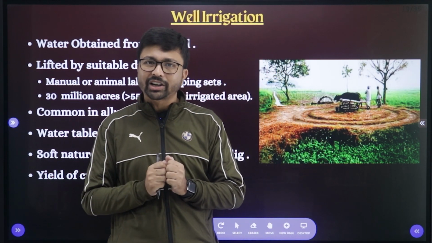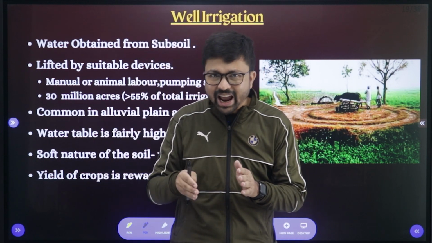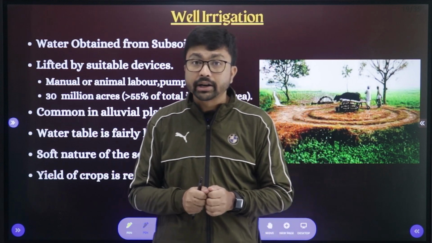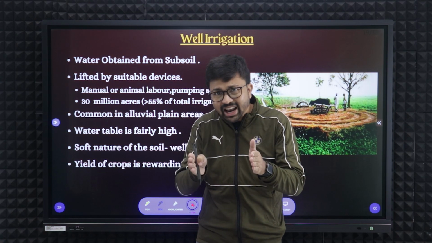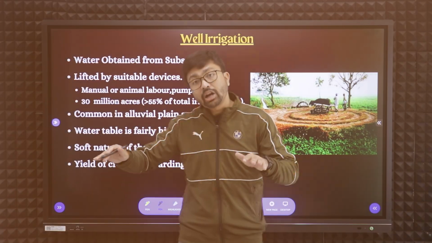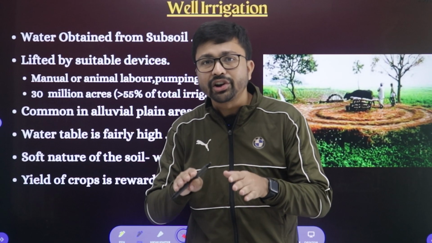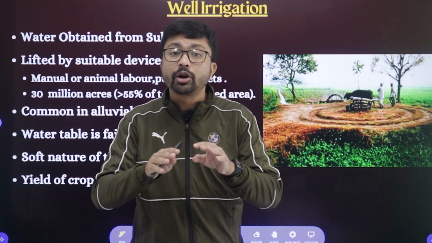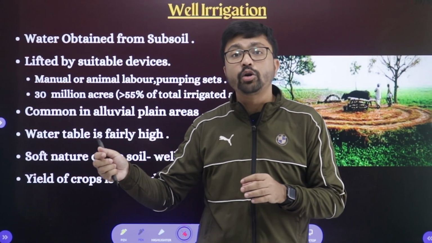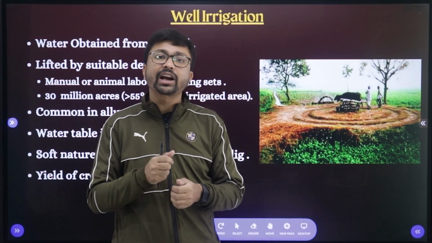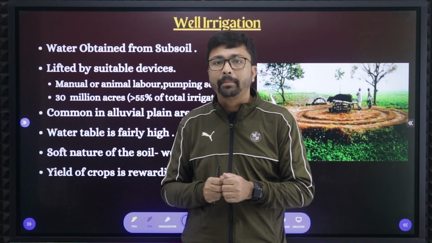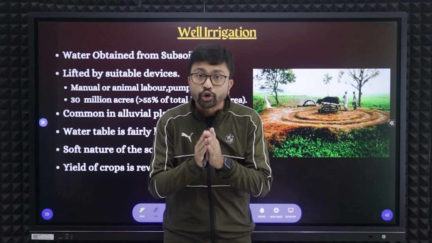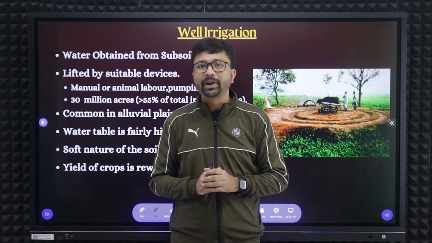Now how will we take the water in those areas? If you dig the land up to 15 meters, we will be able to get the water. So basically we dig the land and create a vacuum. Once you reach the underground water level, the vacuum place will be occupied by the underground water, and then we can take out the water easily with the help of a bucket. So remember, the condition is that the water level should be within the range of 15 meters.